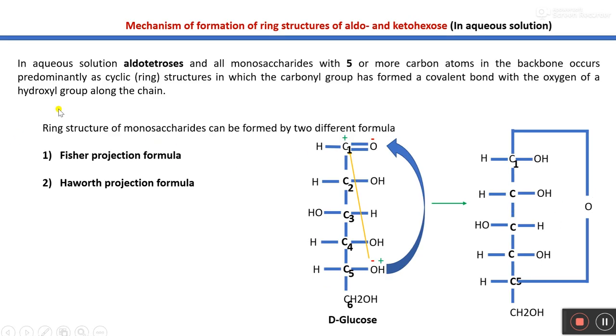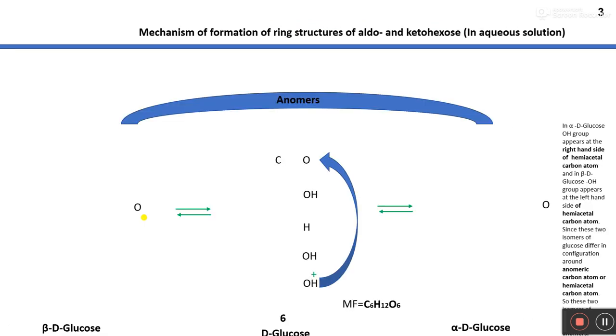So a ring structure of a monosaccharide can be represented by two different formulas. First is the Fischer projection formula and second is the Haworth projection formula. First of all, I would like to discuss the mechanism of ring structure formation in glucose in aqueous solution and the representation of this closed structure by Fischer projection formula.